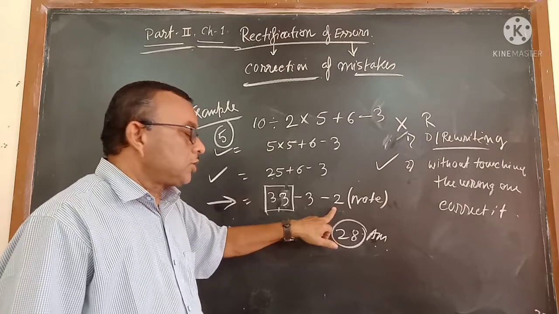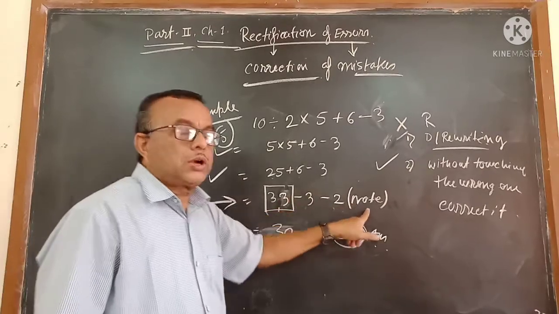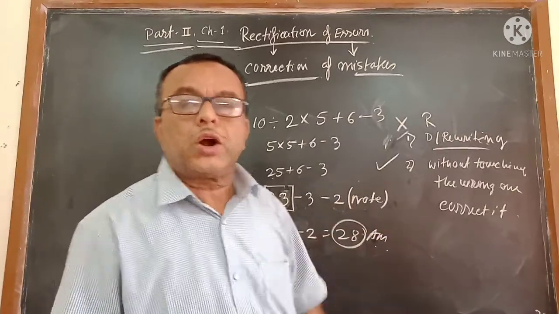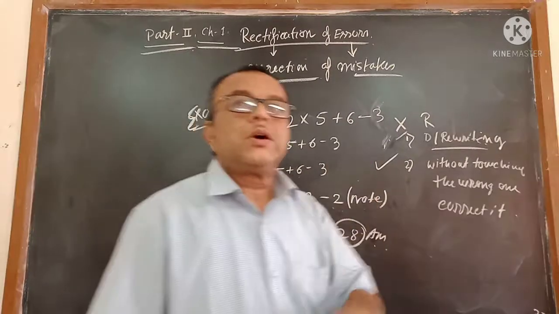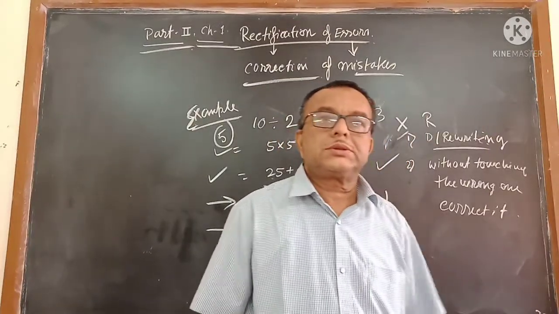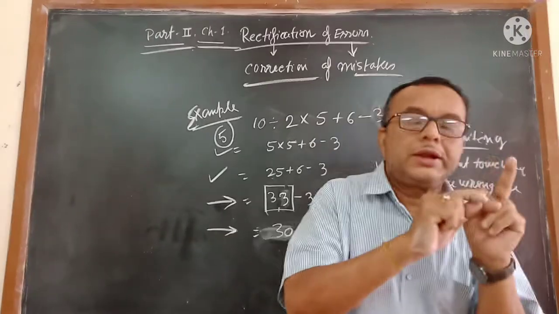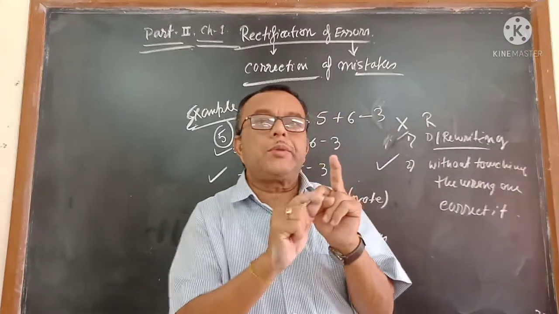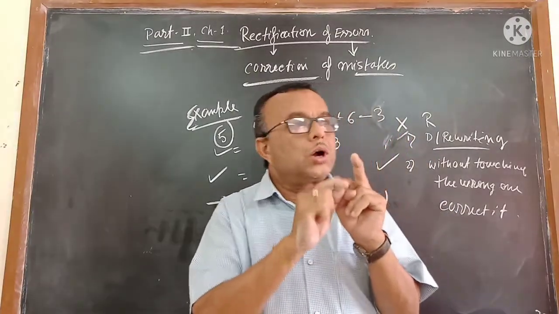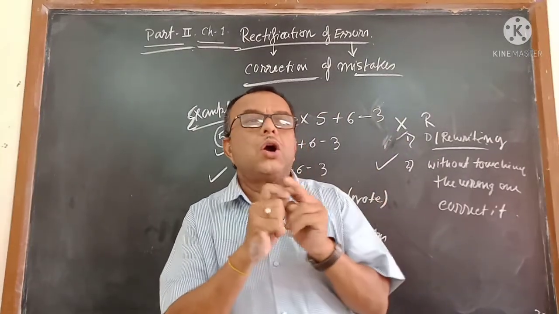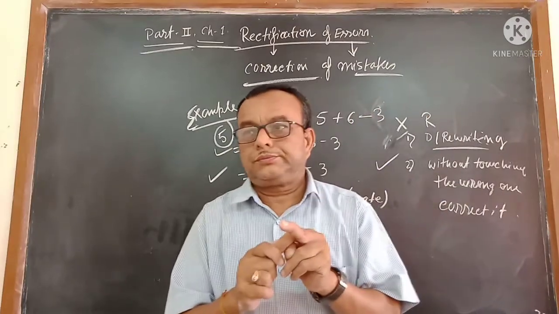Why did I write minus 2? Because I made a mistake in the previous stage. Here I will write a note on why I wrote the minus 2. This is the system of correction of mistakes. So there are two methods. One is rubbing and rewriting, which is not applicable in accountancy. In accountancy, where you made the mistake, that stays in its place, and for correcting it you have to write something more.